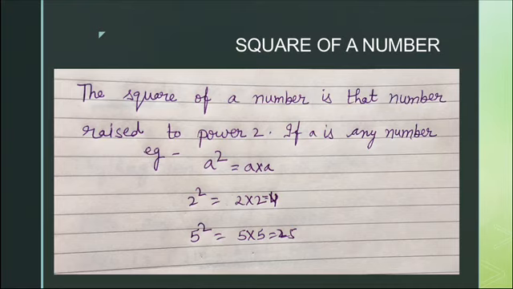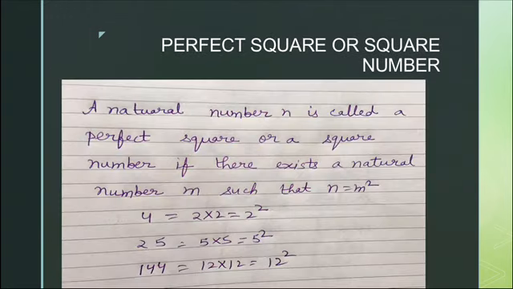Square of any number is the number raised to power 2. That means when we multiply the number by itself, we get the square of that number. For example, if a is any number, a square equals a multiplied by a. 2 square equals 2 multiplied by 2 is equal to 4, and 5 square equals 5 multiplied by 5 equals 25.